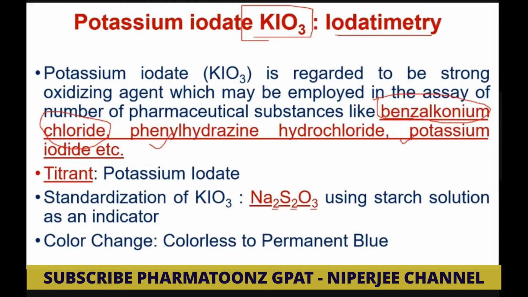So benzalkonium chloride, phenyl hydrazine hydrochloride and potassium iodide are where iodatimetry is used. The titrant is potassium iodate, and standardization of KIO3 uses the same technique as iodometry. Sodium thiosulfate and starch solution are used, and colorless to permanent blue is the color change.